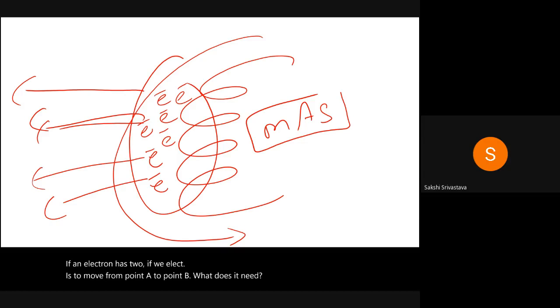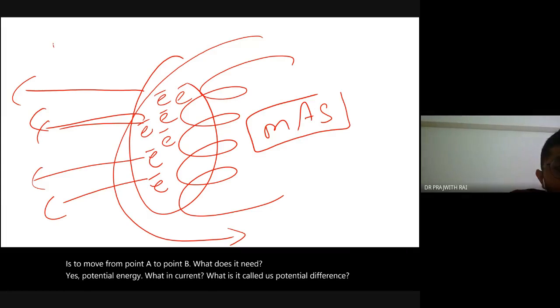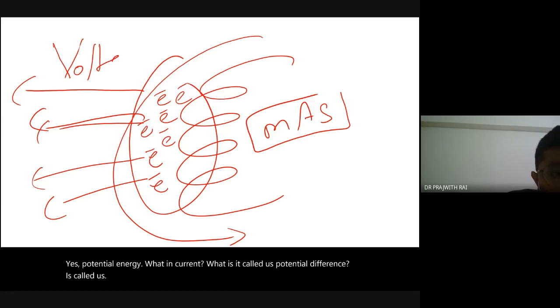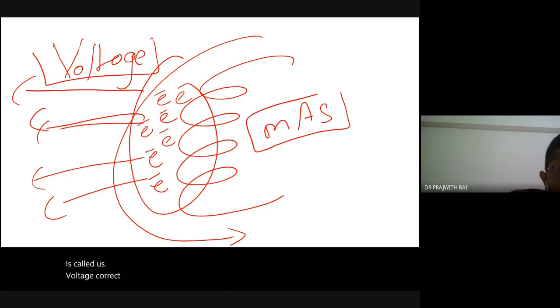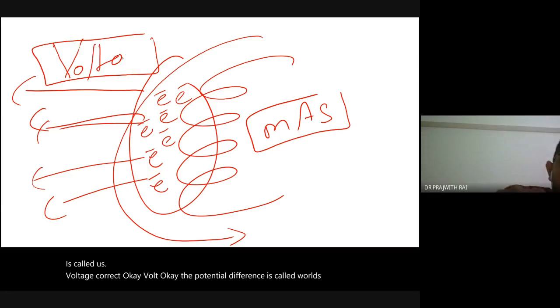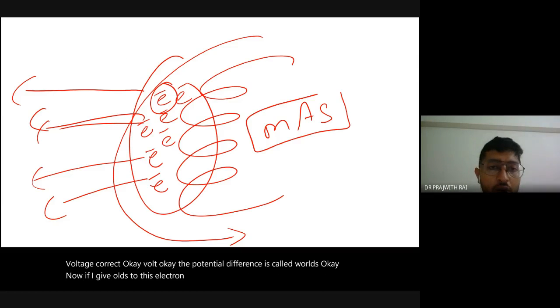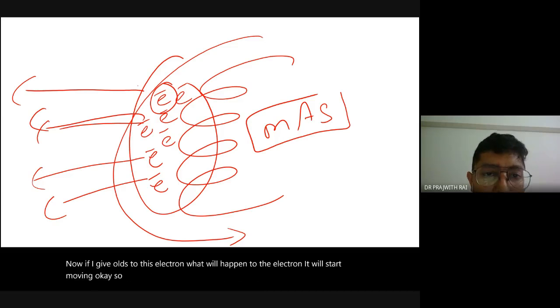Potential energy. Yes, potential energy. What is it called in current? Potential difference is called volts, voltage. Correct. Now if I give volts to this electron, what will happen to the electron? It will start moving.